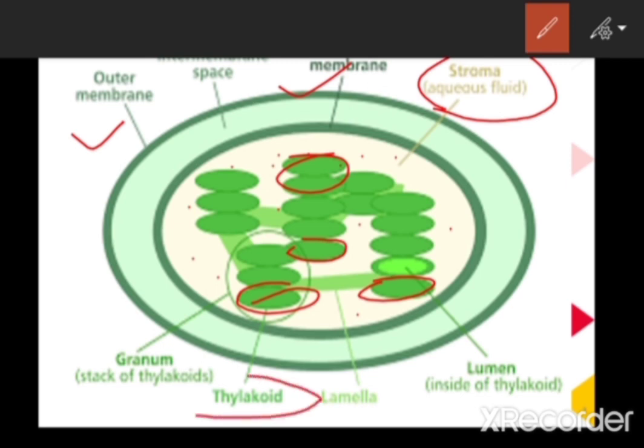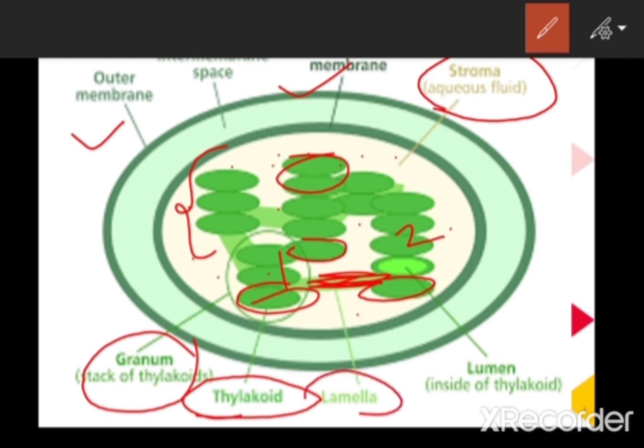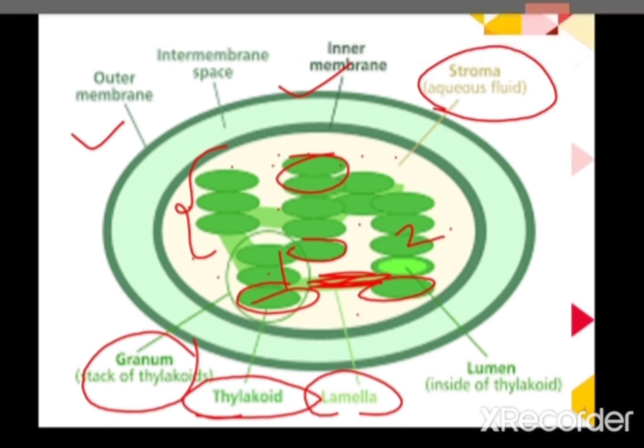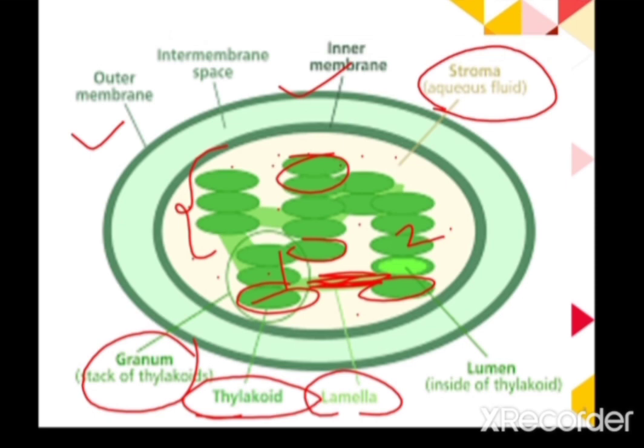These are called thylakoids, and this pile of coins we call a granum. One granum is connected with the second granum by a special structure called the lamellae. Is it clear? So it's all about the basic structure of the chloroplast. Let's learn in detail about each and every component of the chloroplast.